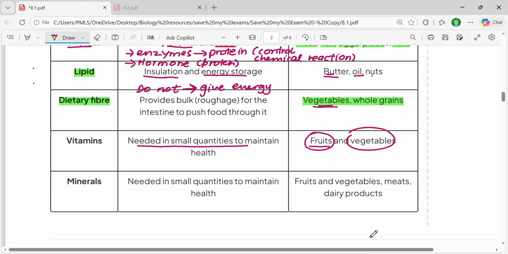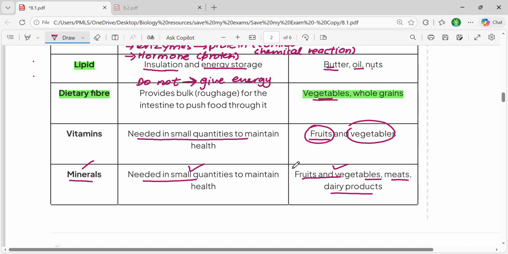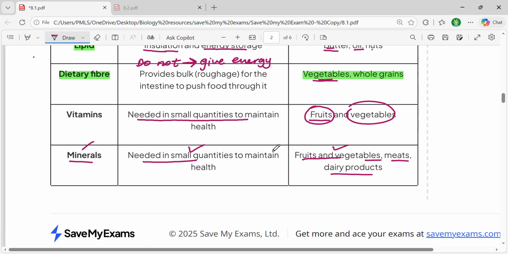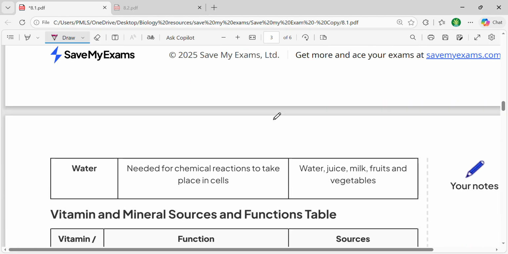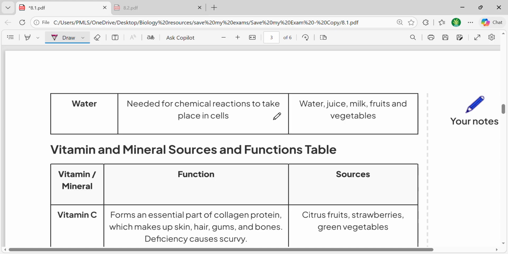Let's talk about the minerals now. Just like vitamins, minerals are also needed in a small quantity, but that small quantity is very important. If they are not present in that small quantity, it would cause certain diseases. You would get minerals from fruits, vegetables, meats and dairy products. So you're required to learn the functions as well as the sources of all of these components of a balanced diet.